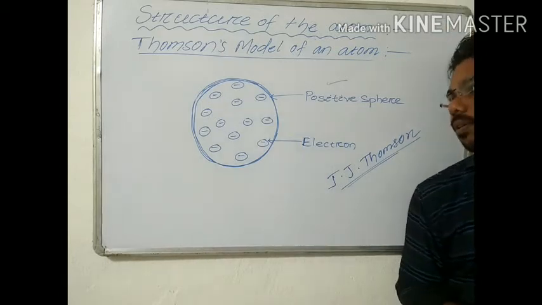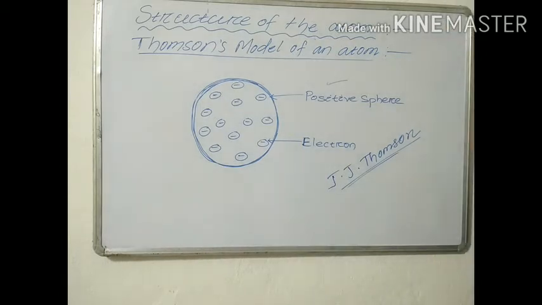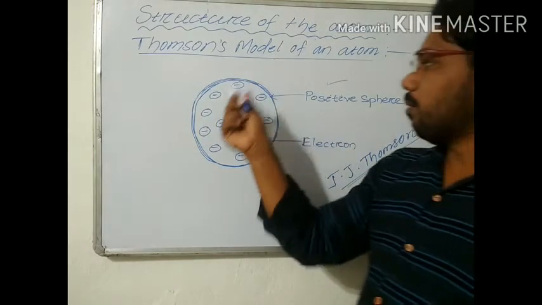And this is also compared with a watermelon. The positive charge is a sphere, like the red edible part of a watermelon.